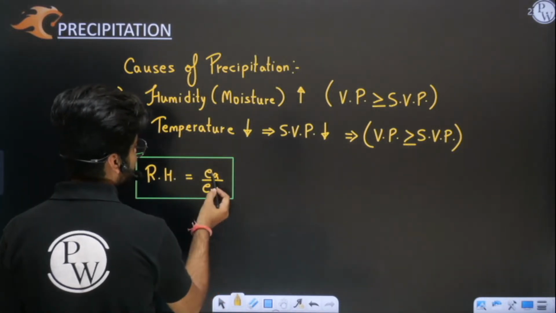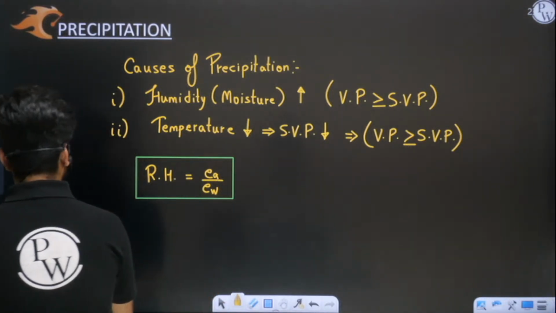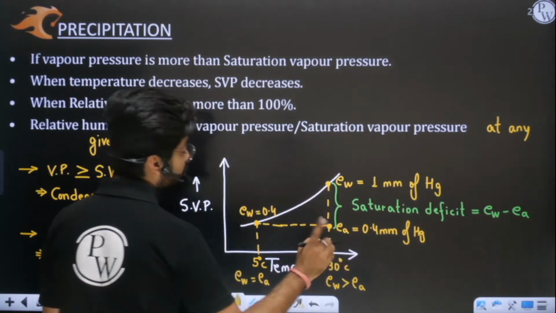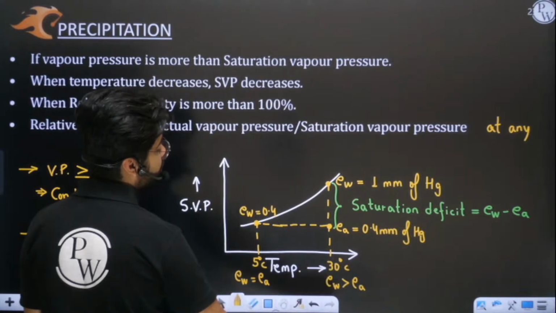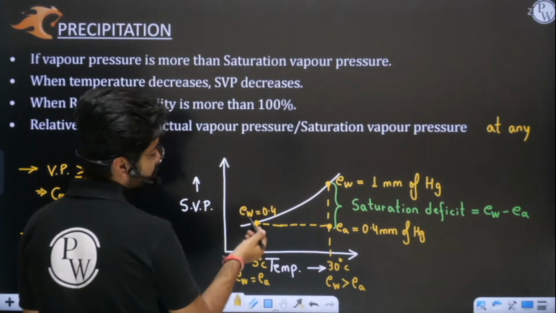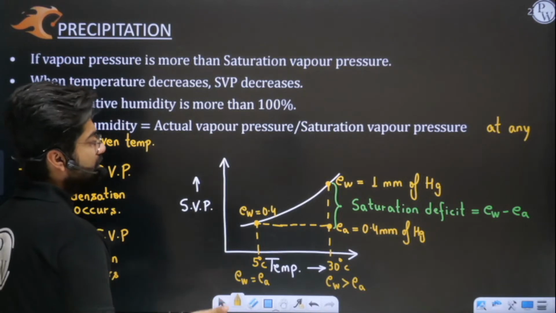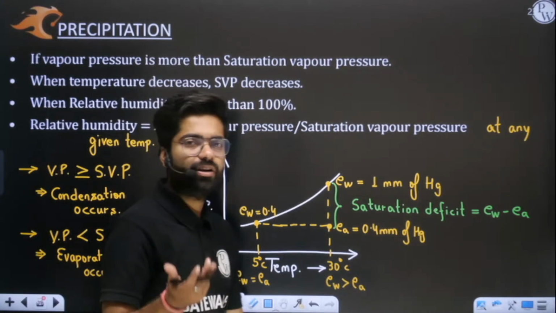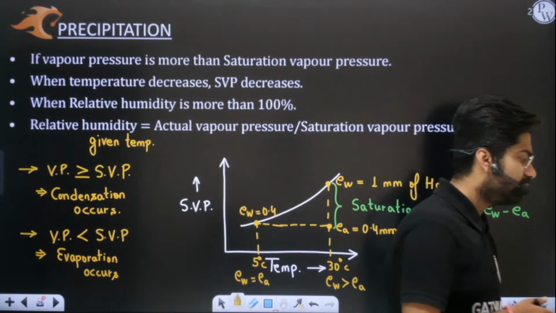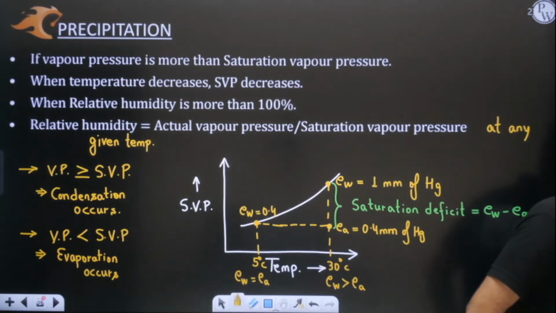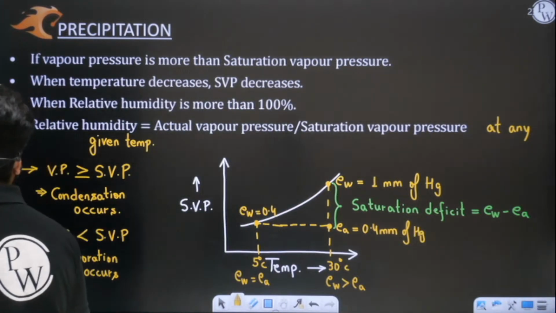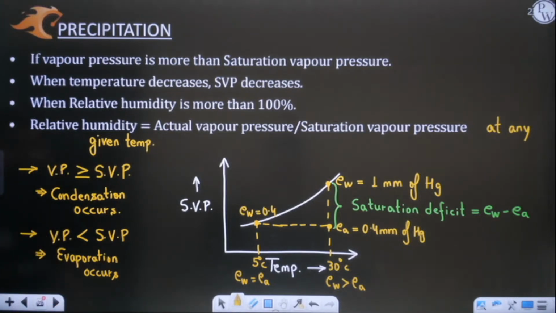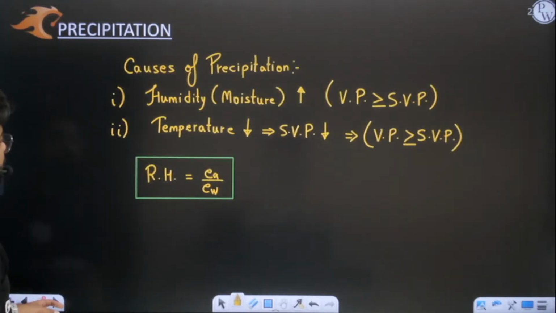But one more thing, actual vapor pressure and saturation vapor pressure both should be measured at the same temperature. You should not evaluate actual vapor pressure at one temperature and saturation at a different temperature. And to measure vapor pressure, you all know that the barometer is the instrument. Actual vapor pressure can be evaluated by many instruments or techniques, but that's a part of chemistry or physics that we don't have to discuss, how to measure pressure.